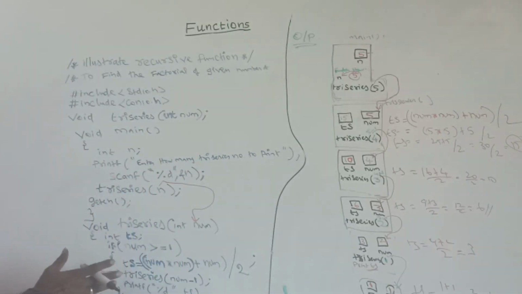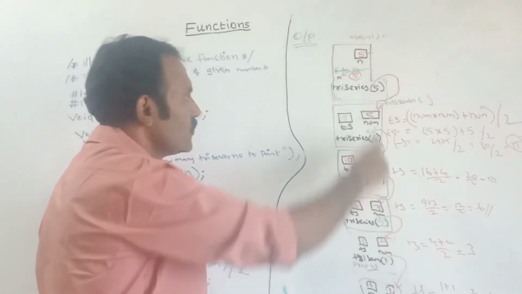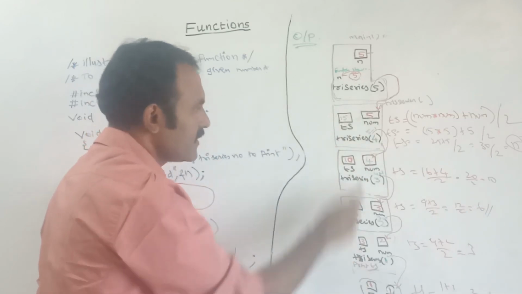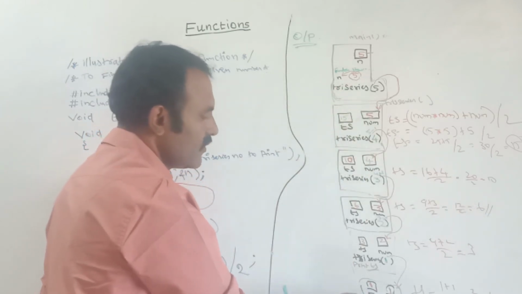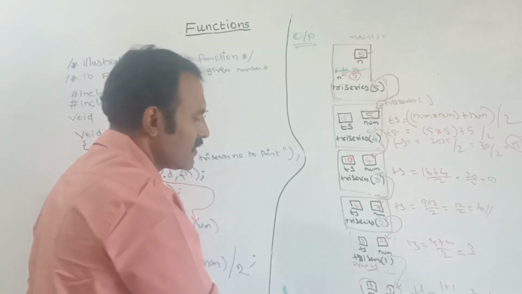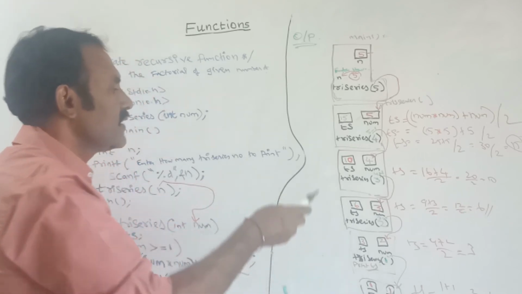So next, each and every time the controller will come in the forward direction. While it comes in the forward direction, the ts values are calculated for each and every frame set. Once the condition is false, then the controller will go back to where the function is called, to that position.